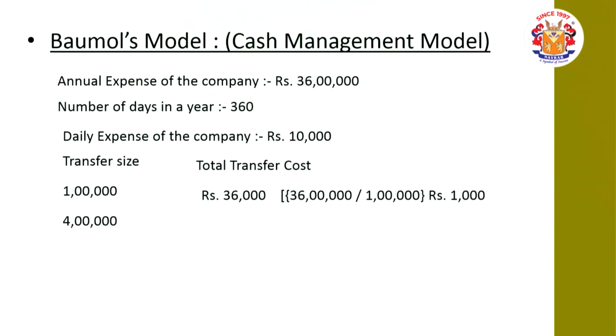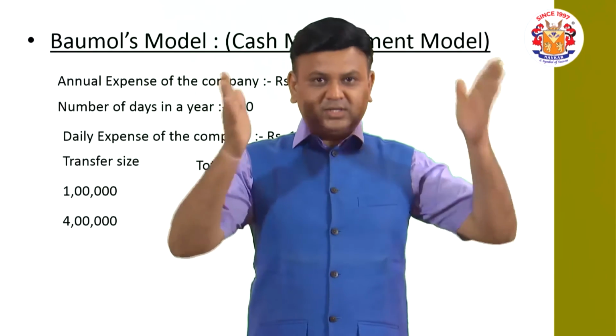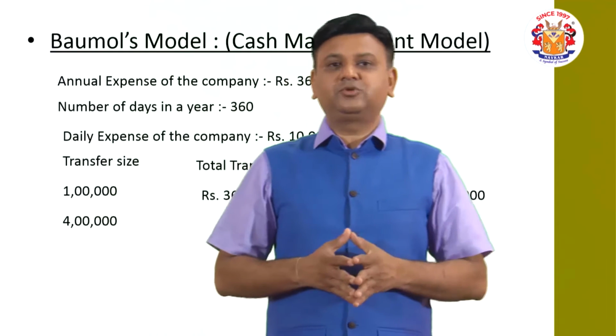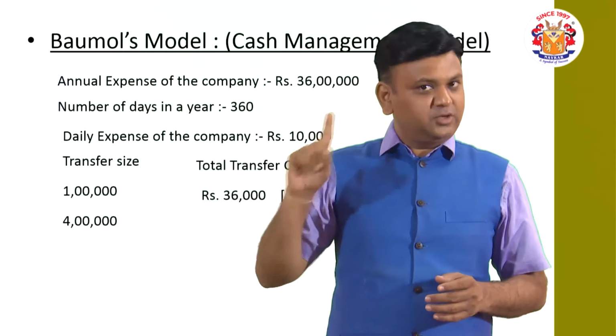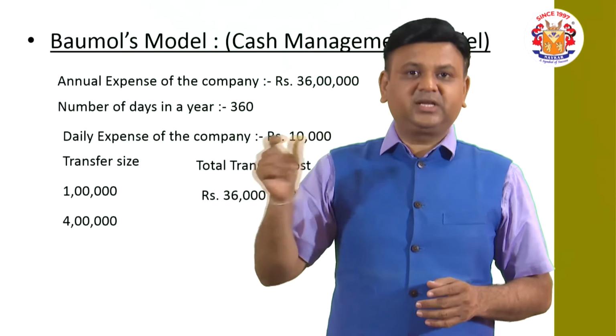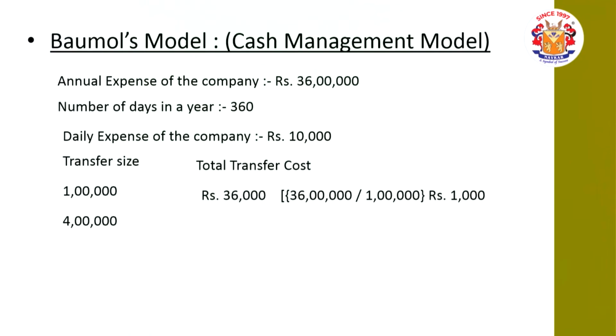Now if the transfer size is 4 lakhs instead of 1 lakh, then what will be the total transfer cost, friends? Correct, 36 lakh divided by 4 lakhs comes to 9 transfers in a year. Cost per transfer will remain the same, 1000 rupees. 9 into 1000 comes to rupees 9000. So the total transfer cost over here will be rupees 9000.